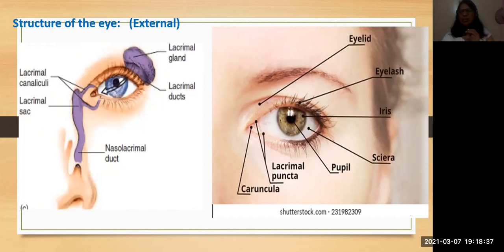Sclera, that is the first layer I told you, and the pupil, which is helpful to send the light into the eye to get the image, and it always changes its size according to the light, okay, and the amount of the light. Lacrimal puncta and caruncula. So these are the lacrimal glands.